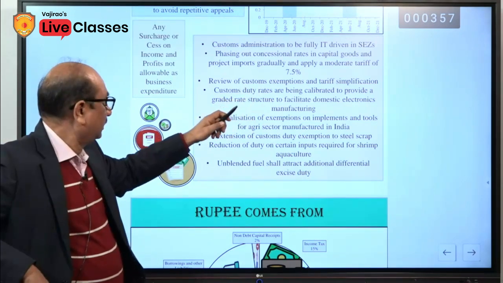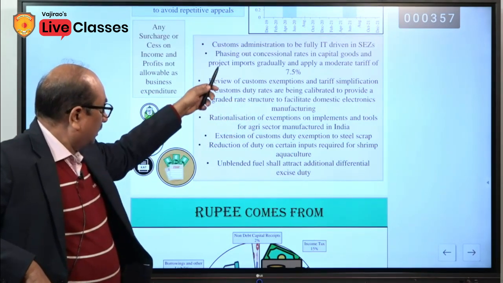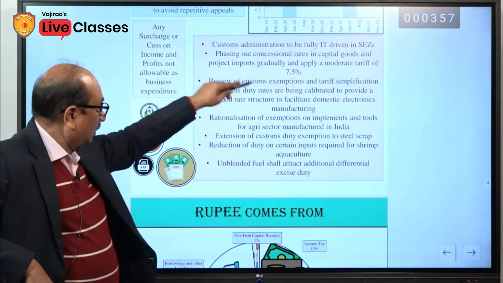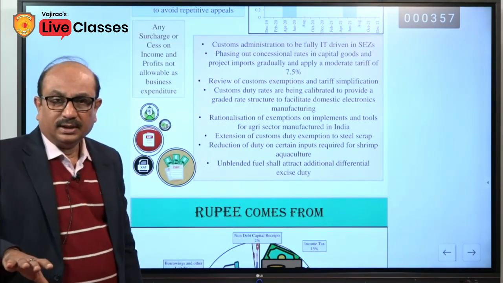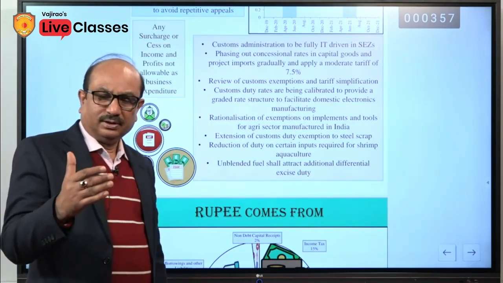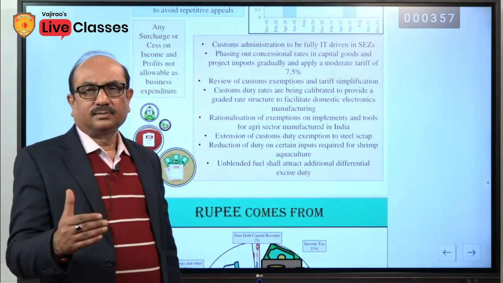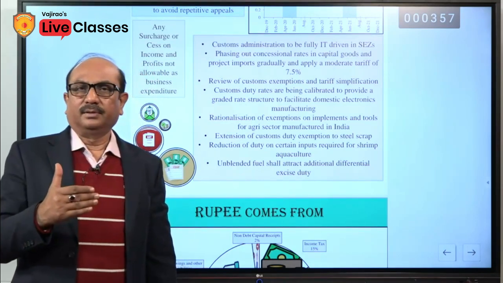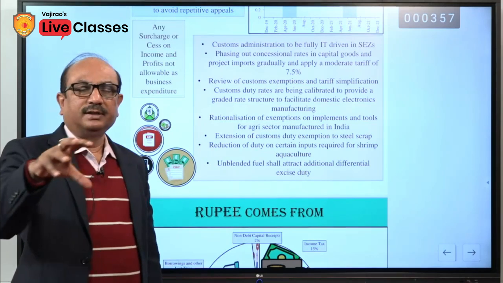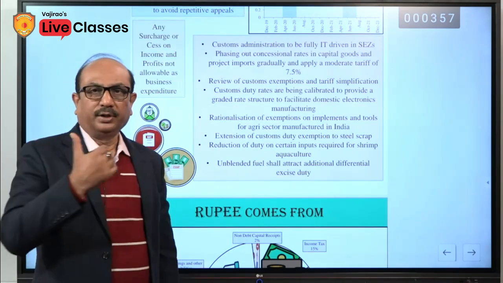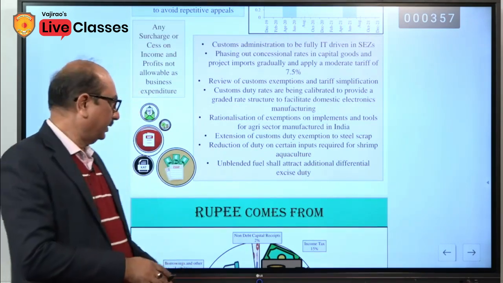Not so relevant for us. In fact, all this information is not so relevant because it is not necessary for us to remember the rates of duties imposed on the different segments imported by India. So, just avoid it.